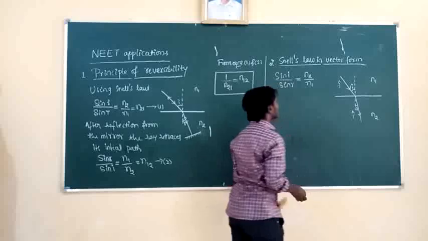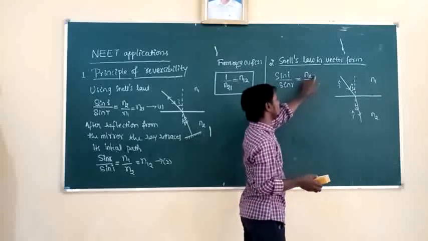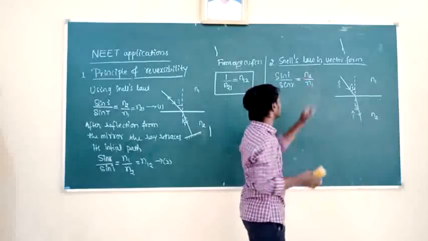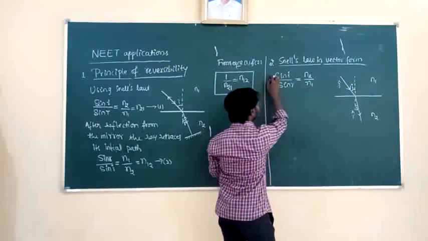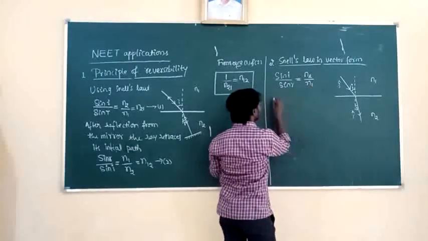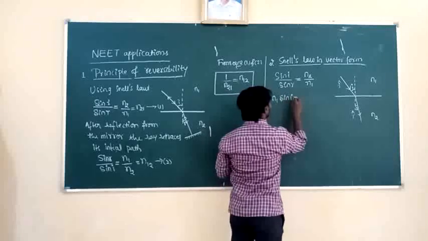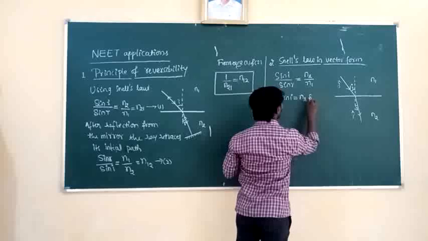From which medium to which medium is light passing here? First medium to second medium. So I will take N1 to the left hand side and sin R to the right hand side. So N1 into sin I is equal to N2 into sin R.